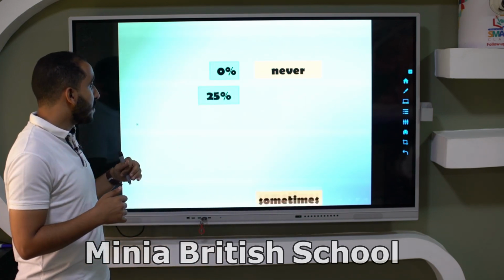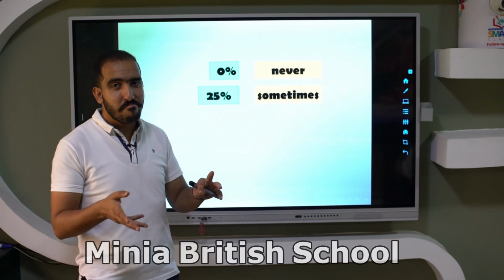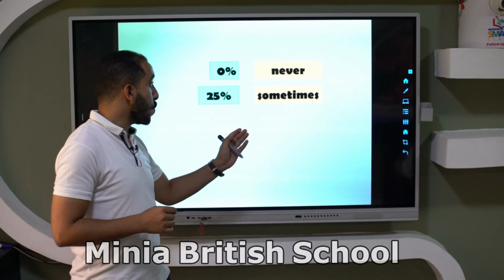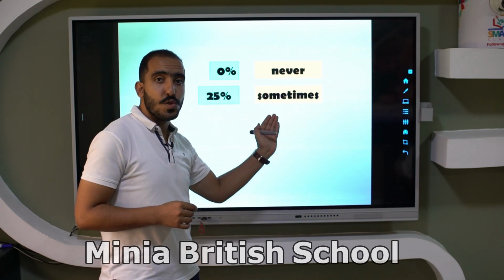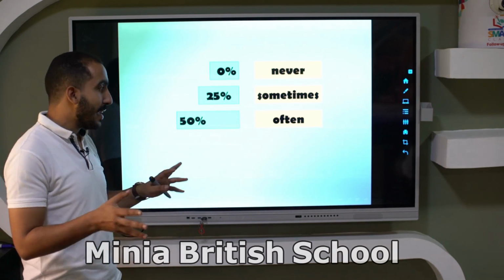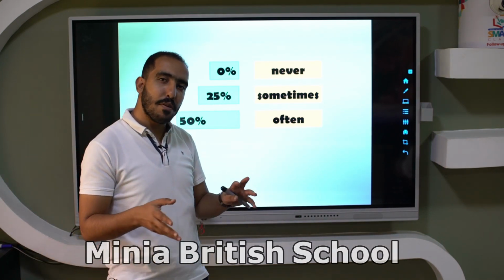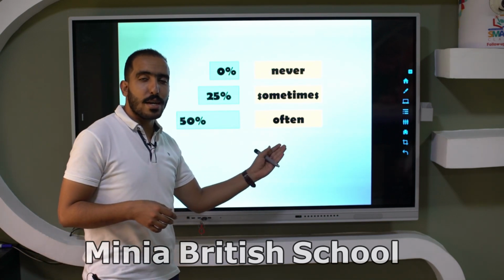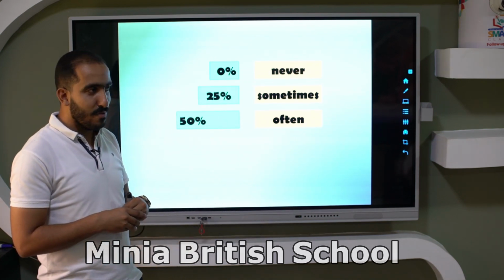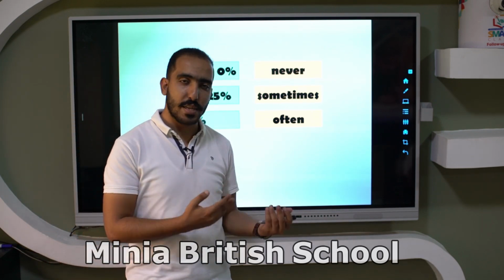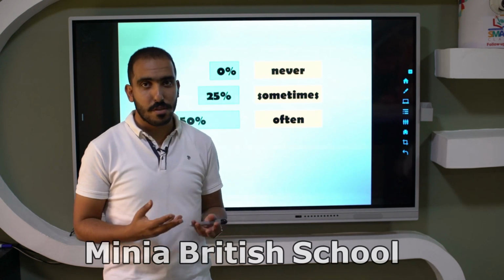Okay, if something can happen not all the time, a few times, we use sometimes. Excellent. If something can happen like 50-50, like 50%, we use the word often. Now, some people say often and some people say often, and both of them are correct.